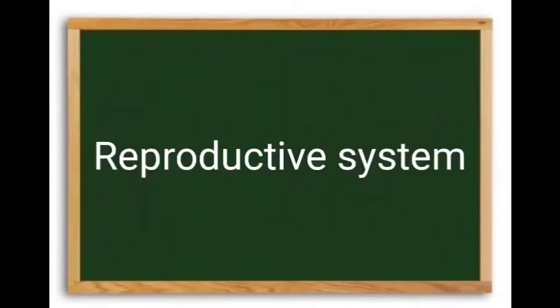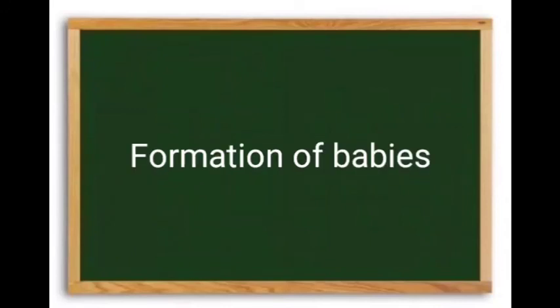The last system is the reproductive system. With the help of the reproductive system, parents give birth to children, and because of this system, life exists and continues from one generation to another generation.